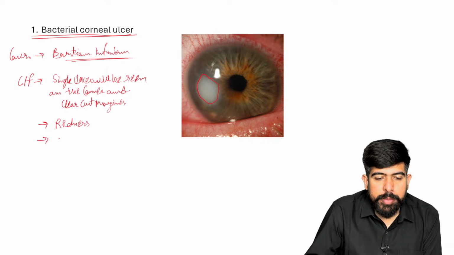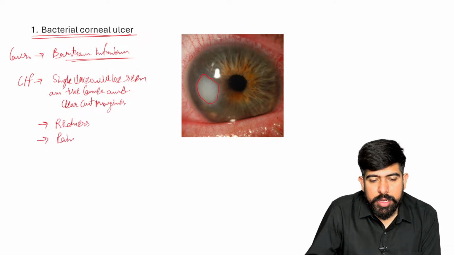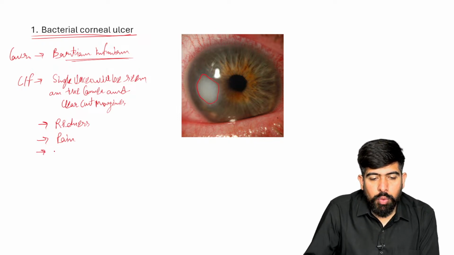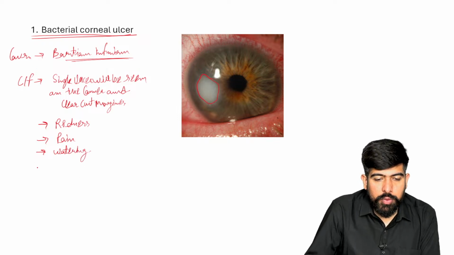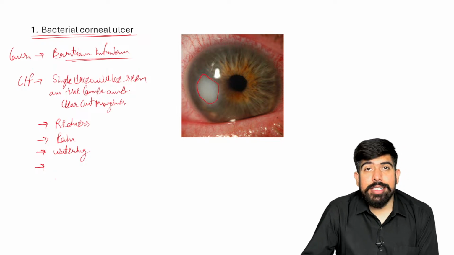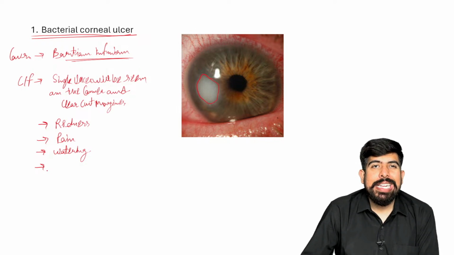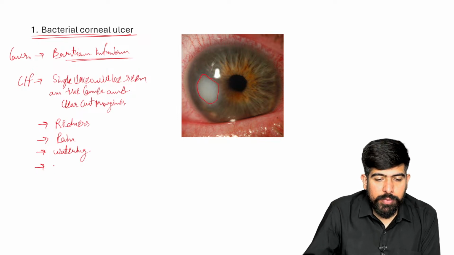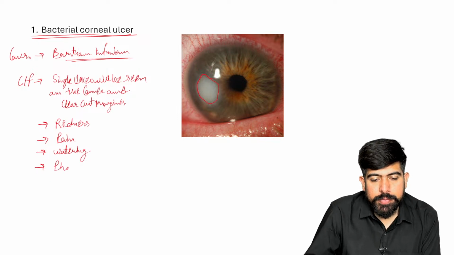Of course, the pain will be more. Yes, the pain will be seen there. With the pain, of course, there is watering from the eye. And of course, if this ulcer is involved in the pathway, it is blocking some of the light which is passing through the cornea. So it will cause photophobia also.